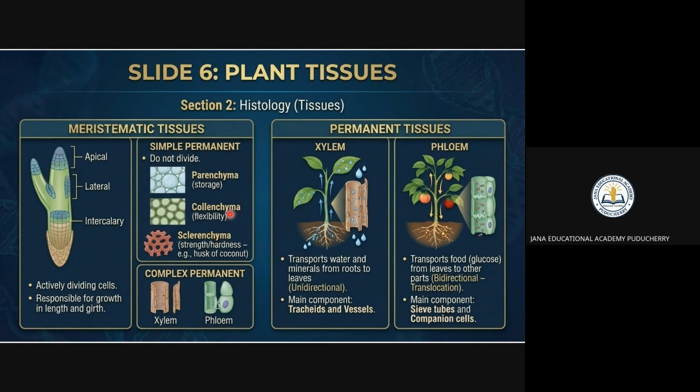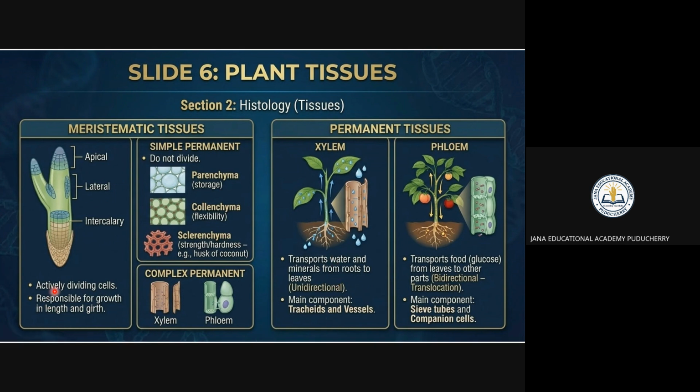For flexibility, it is also parenchyma, right? For strength and hardness, it is sclerenchyma, right? These are the simple permanent tissues. The complex permanent tissues are the xylem and the phloem. So we have two different types: meristematic tissues and permanent tissues. For strength and hardness, you can see the husk of the coconut, the coconut outer layer. That is very hard, and you have to break it down. That is sclerenchyma. You have to remember this one.